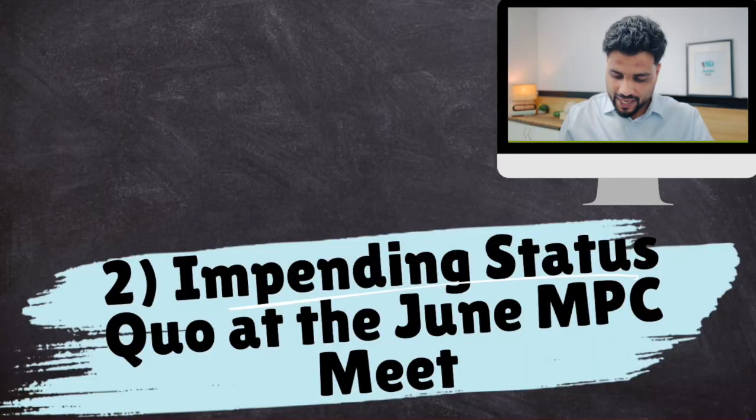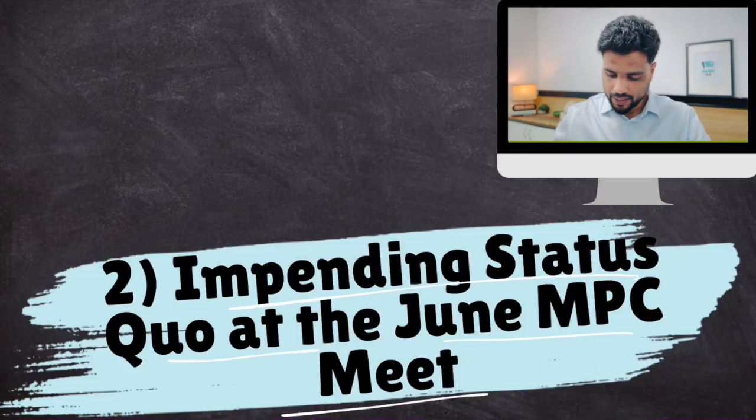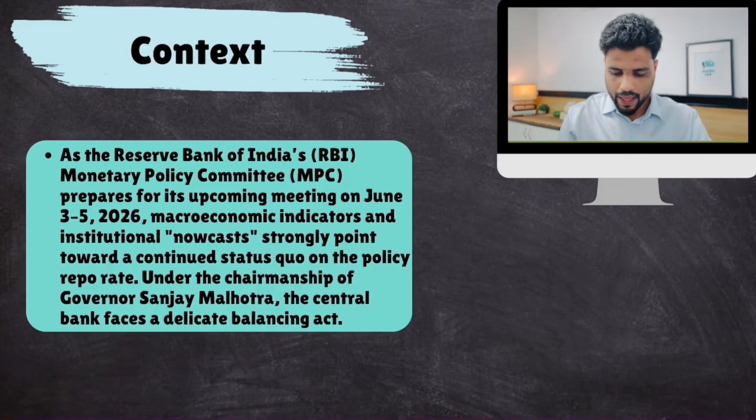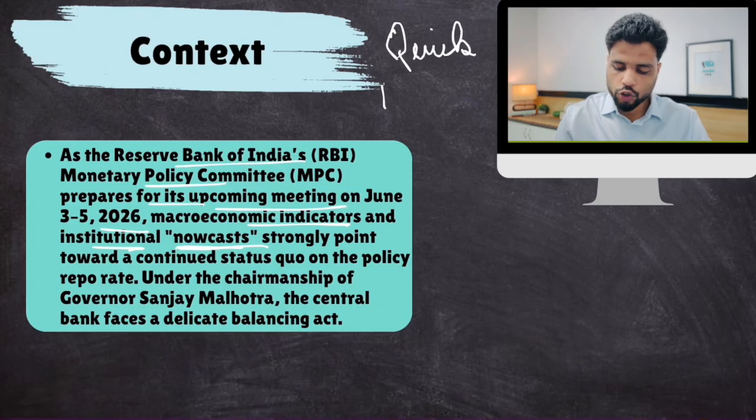Okay, so what are the reasons behind this neutral stance? We'll investigate in this topic. So let's begin. Impending status quo at the June MPC meet. So, as RBI's MPC prepares for its upcoming meeting, macroeconomic indicators and institutional nowcasts. Nowcasts are basically quick forecasts of the short term.